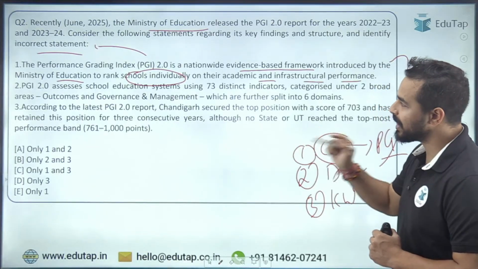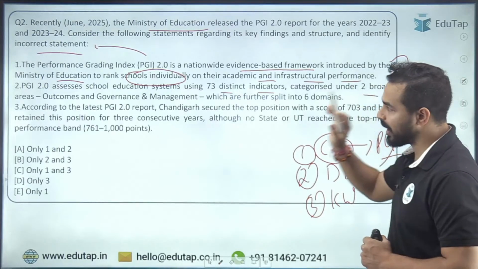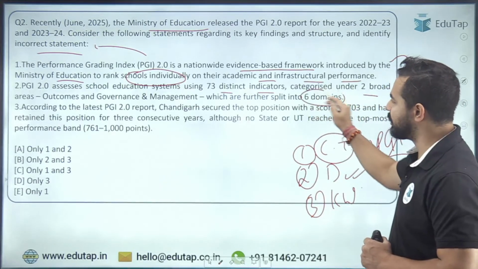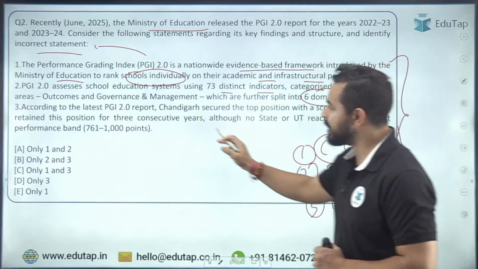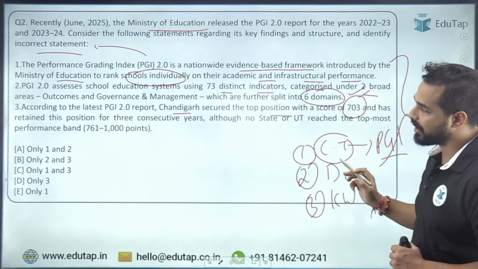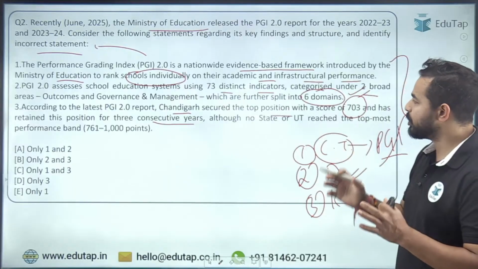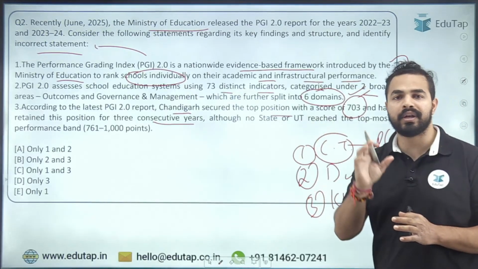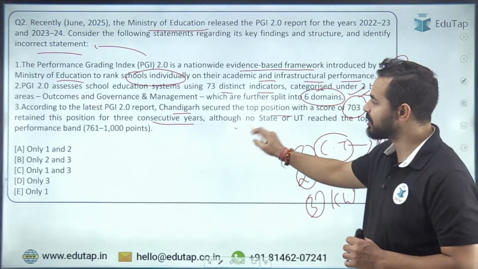Okay. Moving to the second statement, 73 distinct indicators are there, 2 broad categories are there, and 6 domains are there. Absolutely right. Third statement. According to the report, Chandigarh was on the top position, जिसने स्कोर किए 703 and retained the position for 3 consecutive years. तो 3 consecutive years के लिए हमने ये स्कोर अटेन करके रखा है दोस्तों. That is absolutely right. We have discussed this part. The statement is also right.